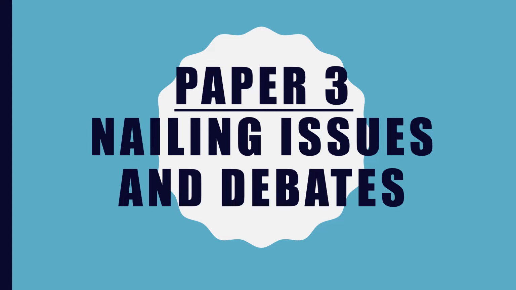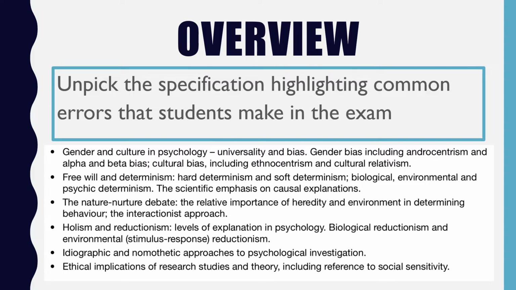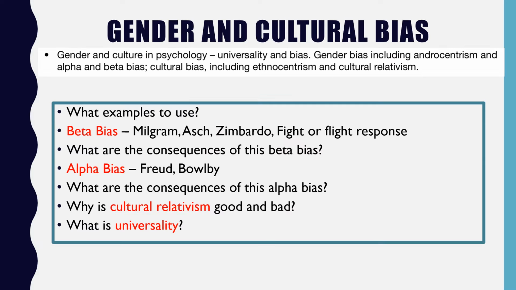Hi there, this is a video called Nailing Issues and Debates, which is about your paper 3 topic, Issues and Debates. What I'm going to do in this video is not go through what the issues and debates are. Instead, I'm going to focus on the specification and I'm going to unpick it in terms of highlighting some common errors that I see from students in the examination, and also just in general in terms of students that I've taught over the years. We're going to begin with gender and cultural bias.